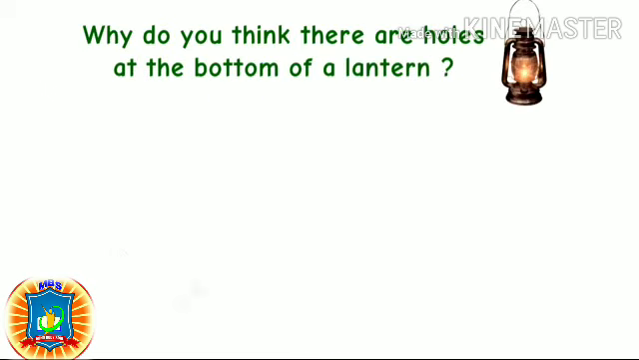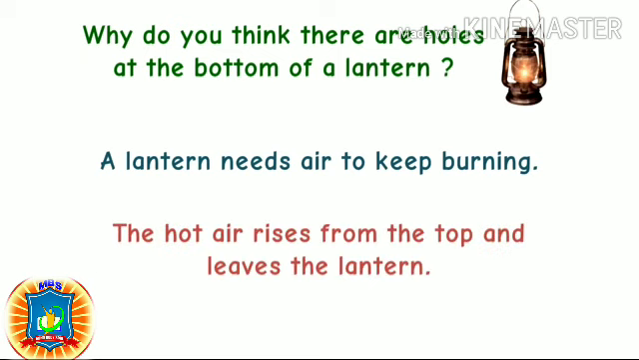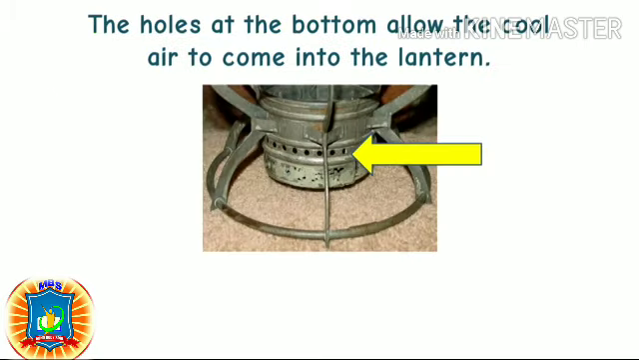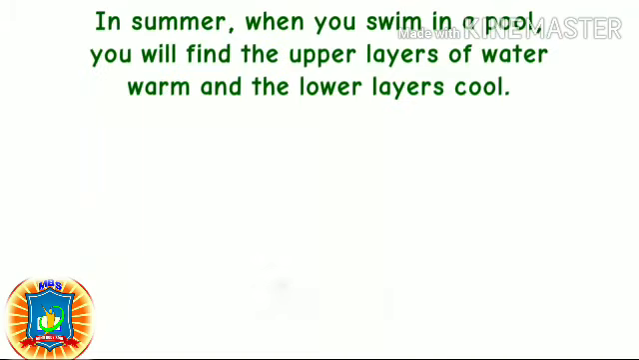Why do you think there are holes at the bottom of a lantern? A lantern needs air to keep burning. The hot air rises from the top and leaves the lantern. The holes at the bottom allow the cool air to come into the lantern. This sets up a convection current for the air.